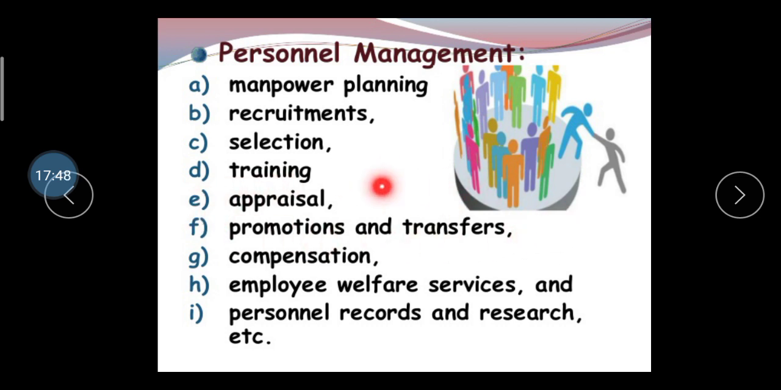Then promotion and transfer. If any person is doing good work, then you have to give promotion to them, and if there is a requirement of new changes and a new environment, then you have to give a transfer. Then compensation. Compensation means you have to give remuneration to them according to their skills and knowledge. Then employee welfare services. You have to provide them different types of allowances: house rent allowance, petrol allowance, diesel allowance. Then personnel records and research etc.